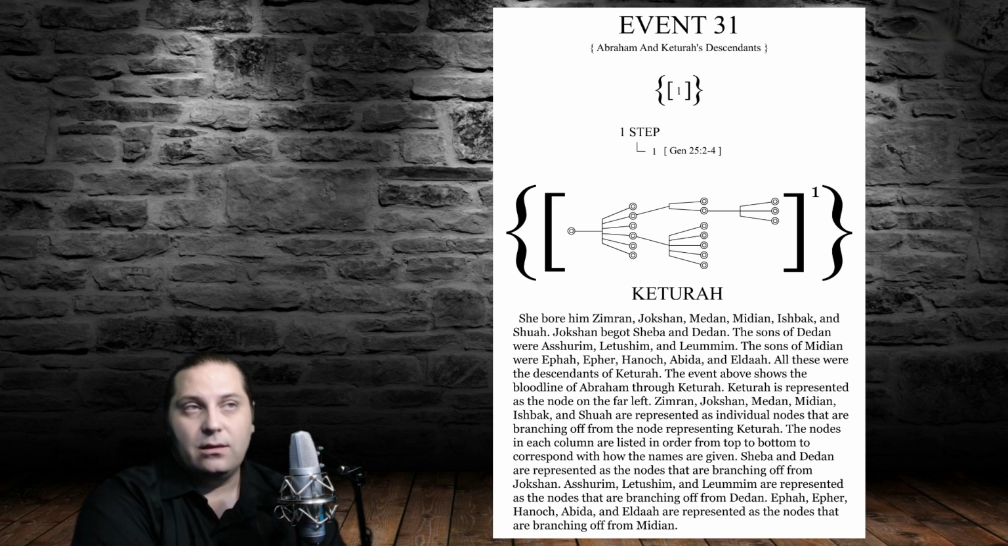are given. Sheba and Dedan are represented as the nodes that are branching off from Jokshan. Ashurim, Ledushim, and Lumamim are represented as the nodes that are branching off from Dedan. Ephah, Epher, Hanoch, Abida, and Eldah are represented as the nodes that are branching off from Midian.